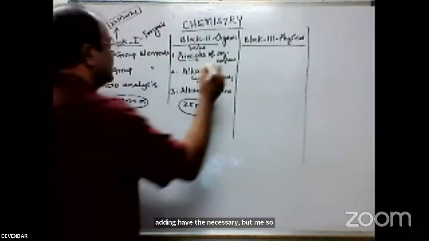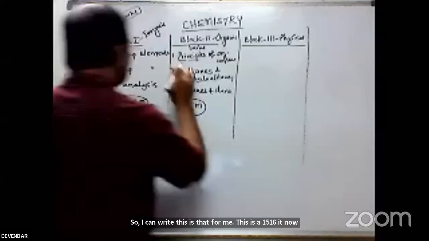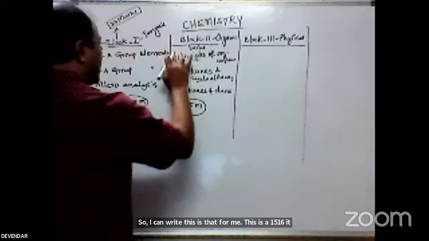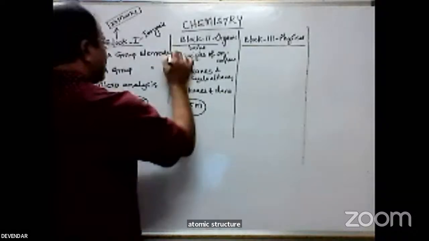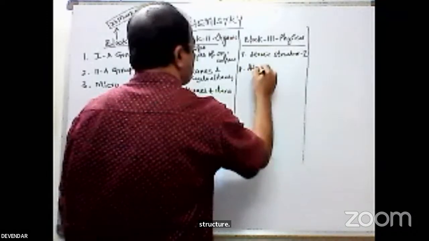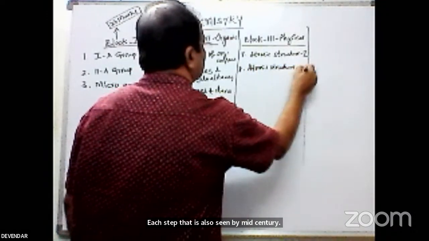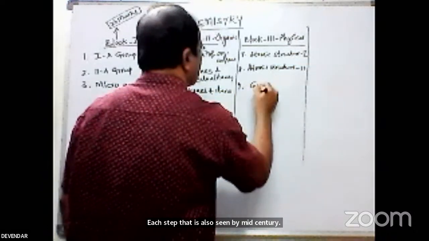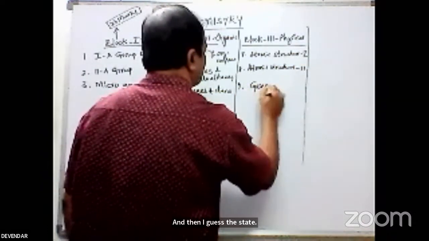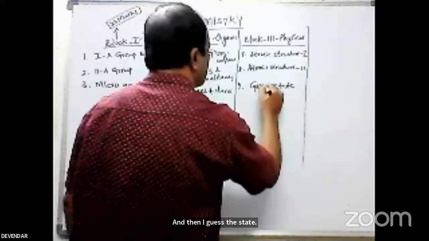So I can write this is the 4th unit, this is the 5th unit, this is the 6th unit, next is the 7th unit, atomic structure 1. The 8th is also atomic structure, 2. And the 9th chapter is the gaseous state. Okay, right.